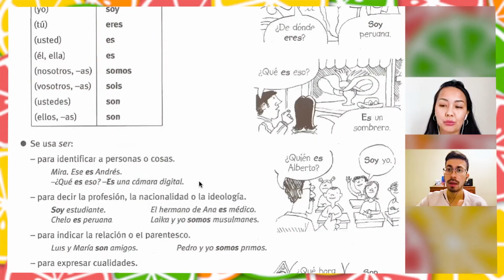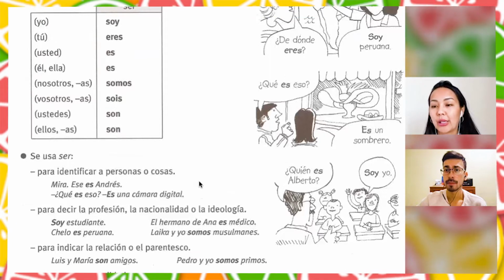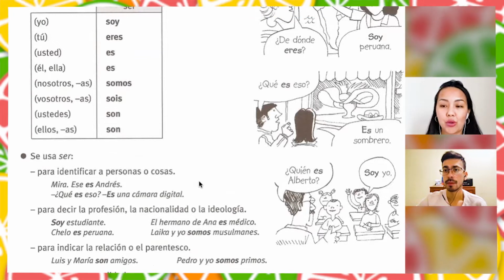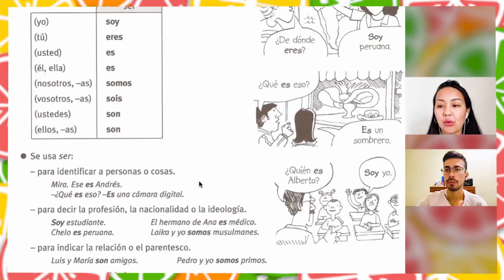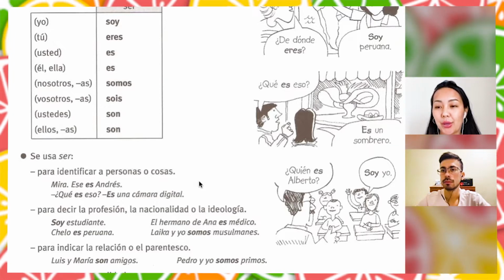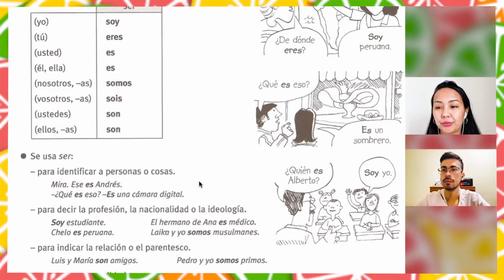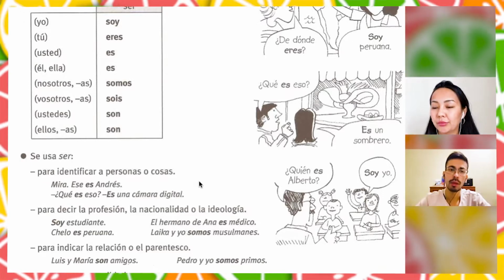Super. You have more forms for ser, so it's clear which pronoun is used. For example, soy is only for yo. That's why it's possible to omit pronouns. Yes. Eres is only for tú. Again, thank you. Okay, muy bien.